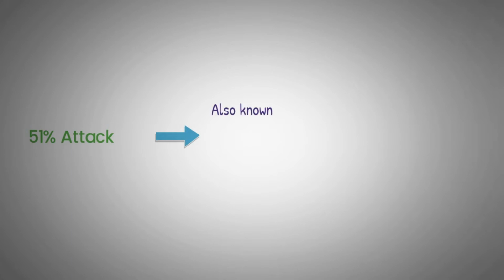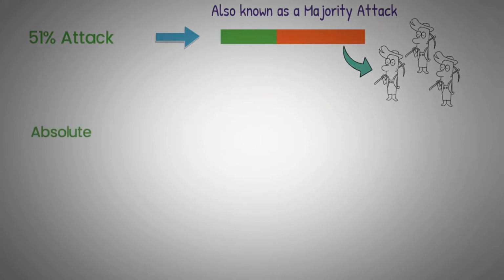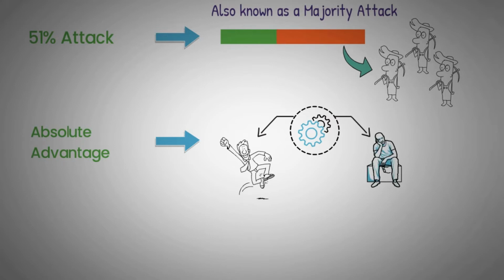51% attack, also known as a majority attack. When one or a group of miners control greater than 50% of the network's mining hash rate or computational power. Absolute advantage. An economics concept in which one party has a direct advantage in efficiency in producing or providing a specific good or service over another party.